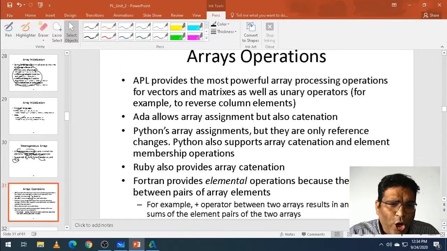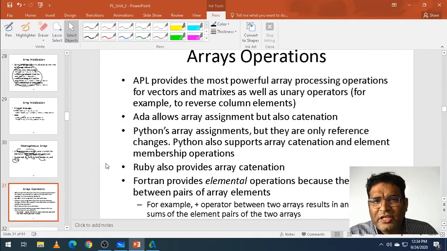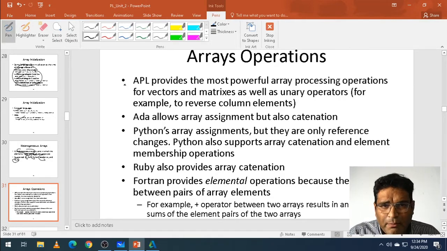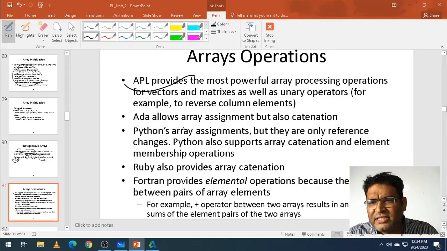Correct. Now, array operations. What operations do we see on arrays? Arrays provide powerful processing of vectors, such as multiplication. We have also seen vector multiplication, reversing columns, and other things. The basic things we have seen allow assignment, but also catenation.